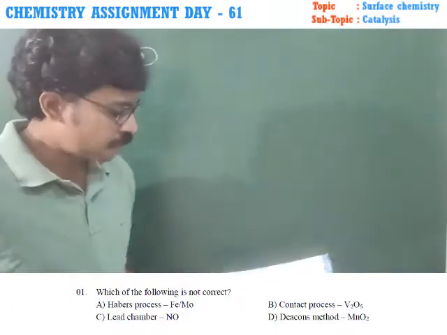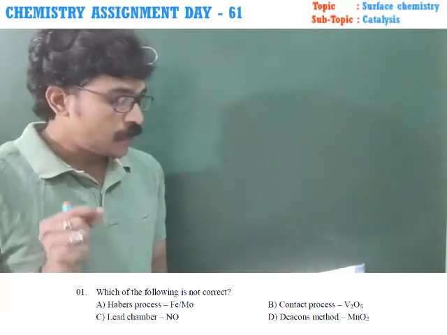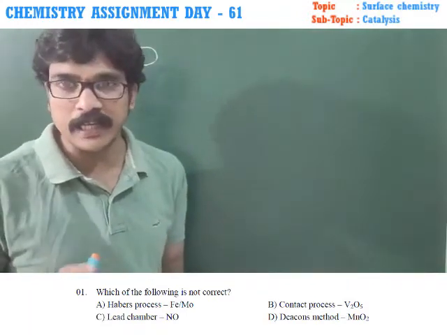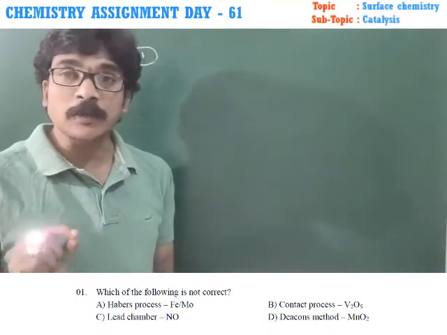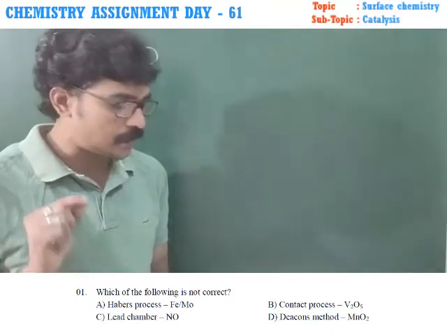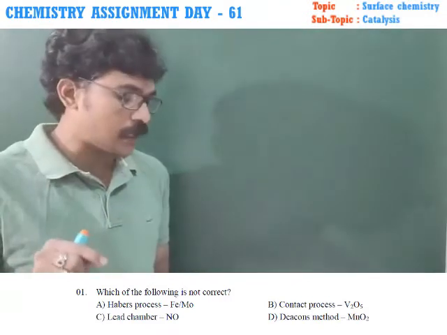Question number 1. Which of the following is not correct? In Haber process, iron is the catalyst, molybdenum is the promoter. That is the correct one. Contact process, V2O5 is the catalyst. That is the correct one. In lead chamber process, NO is the catalyst. That is the correct one.